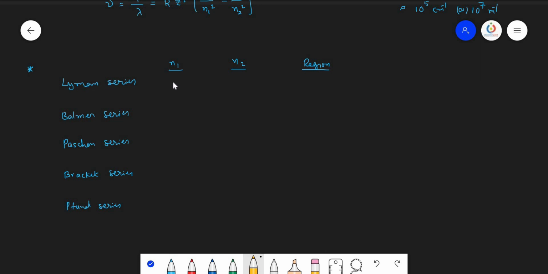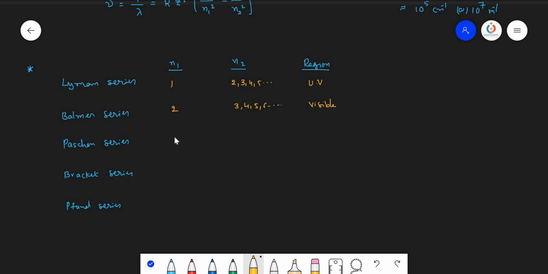So here the n1 value for the Lyman series is always 1, n2 may be 2, 3, 4, 5 and so on, and these lines are observed in the ultraviolet region. For the Balmer series, the electron is coming back up to the second energy state, so n1 equals 2, n2 is 3, 4, 5, 6 and so on, and this is observed in the visible region. Among these series of lines, only the Balmer series is visible to the naked eye. Other series of lines are not directly visible to our naked eye.